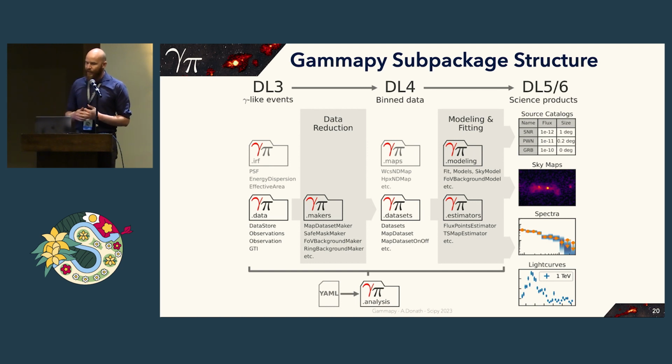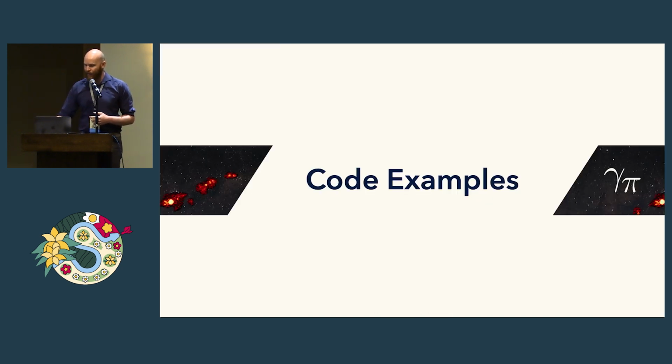And then we have the binned data, which is represented by gammapy.maps and a combination of multiple maps, which is called a dataset. And then the final step is modeling and fitting. And for this, we have gammapy.modeling and gammapy.estimators, which do very specific hypothesis testing scenarios. And in the end, you end up with the science products, such as catalogs, sky maps, spectra, and light curves. In addition, we have a high-level interface, which is stored in gammapy.analysis, and this allows users to execute these analysis workflows based on a high-level configuration.